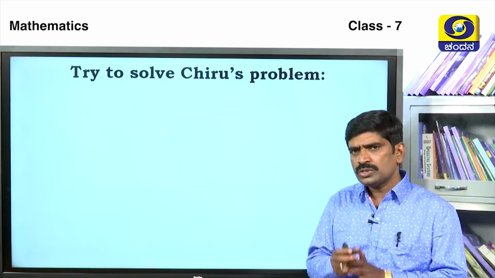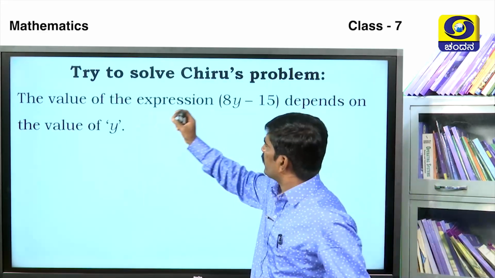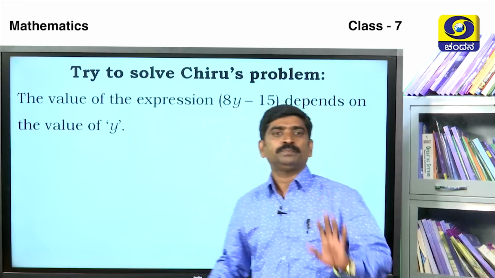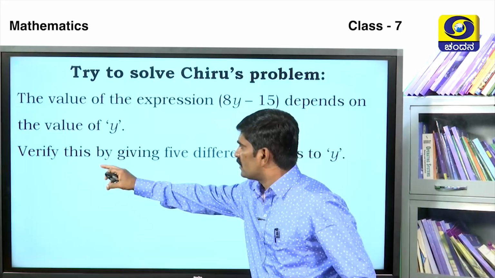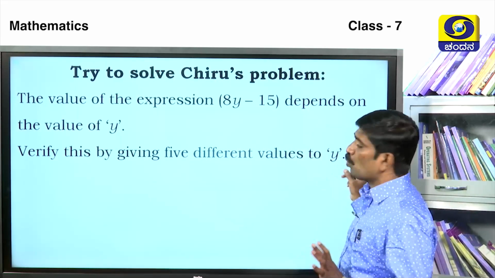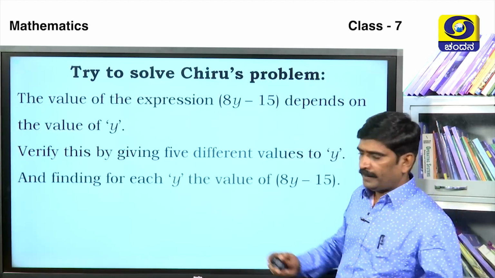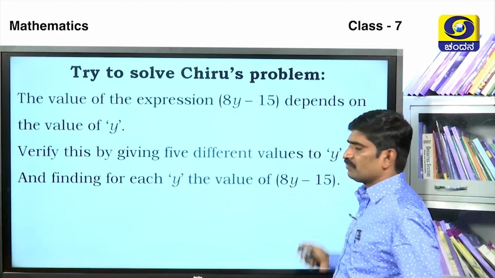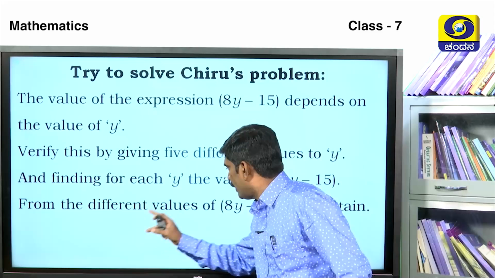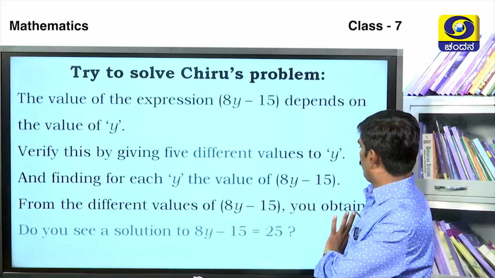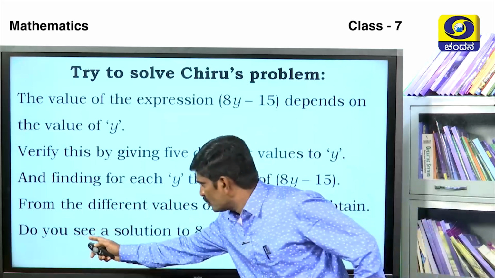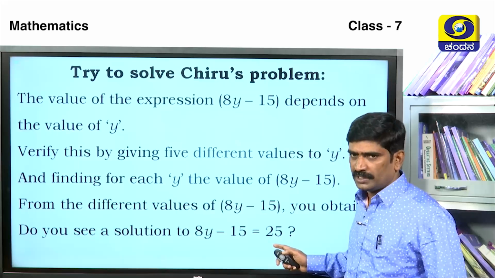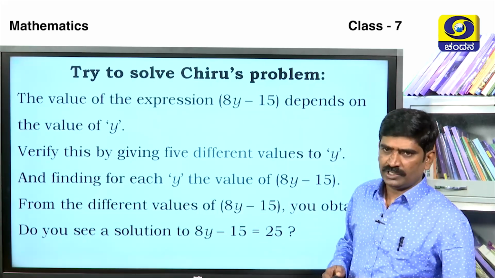Try to solve Chiru's problem. The value of the expression 8y minus 15 depends on the value of y. Verify this by giving 5 different values to y and finding, for each y, the value of 8y minus 15. From the different values you obtain, do you see a solution to 8y minus 15 is equal to 25? Let us check. Do it and check it with your teachers.